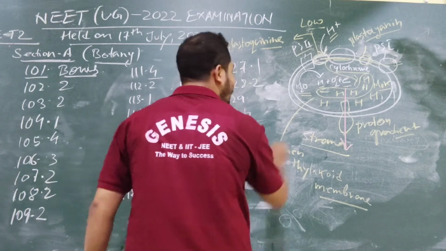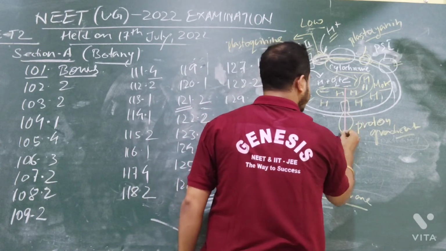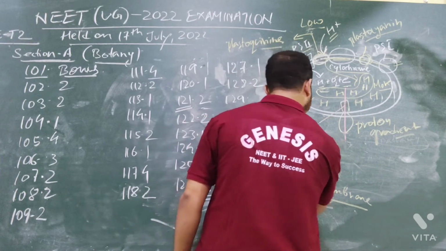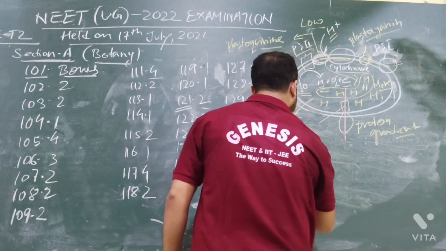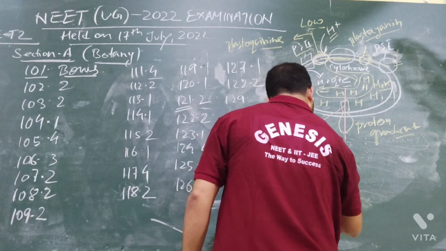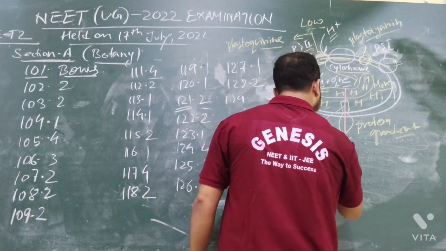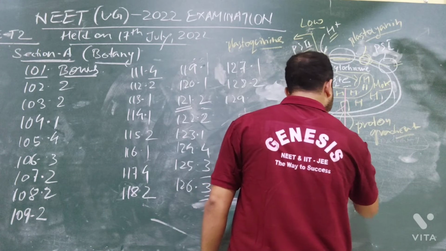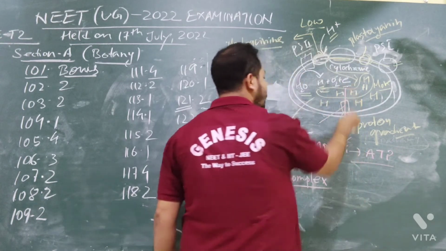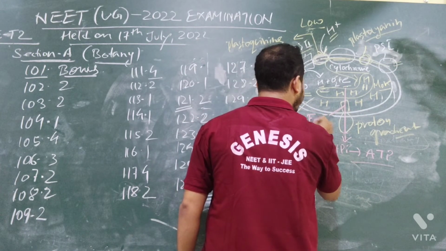So when the hydrogen tries to come out from here, this is known as the F0 of the F1 complex. This is known as the F0 F1 complex. When the hydrogen comes out, ADP will combine with inorganic phosphate and give one ATP. And when the hydrogen comes here, this is F0 and this is F1.